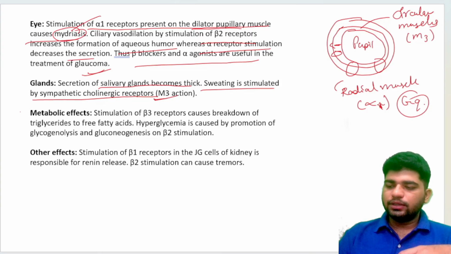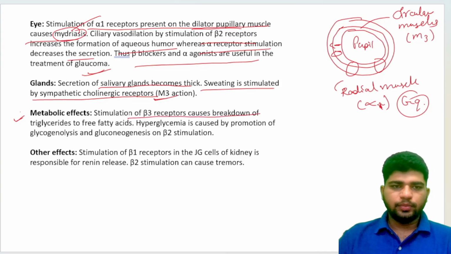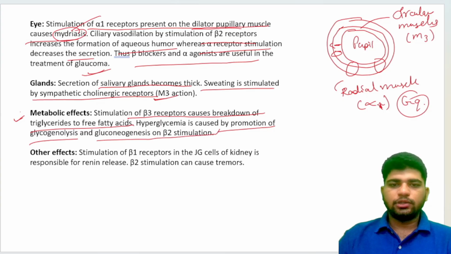Alright, metabolic effects. Stimulation of beta 3 receptors causes breakdown of triglycerides to free fatty acids. Hyperglycemia is caused by promotion of glycogenolysis and gluconeogenesis on beta 2 stimulation.